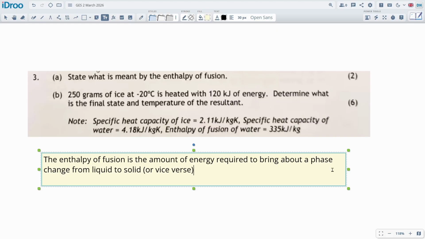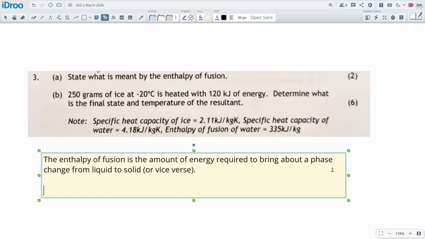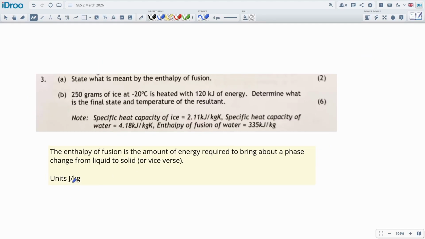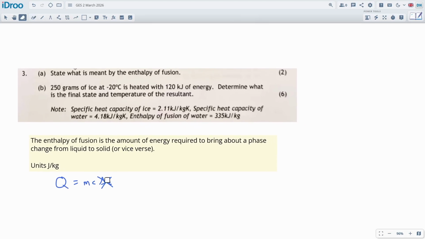It's fully reversible, it can go in both directions, and that is what it is. The units for it are going to be joules per kilogram, not Kelvin, because state changes happen at a constant temperature. There's no temperature change, so it's just joules per kilogram. And even the formula for it, the enthalpy of fusion, it's a Q T equation, right? Q is equal to mc delta T, but there's no delta T on it because when you do those state changes, they don't change temperature.